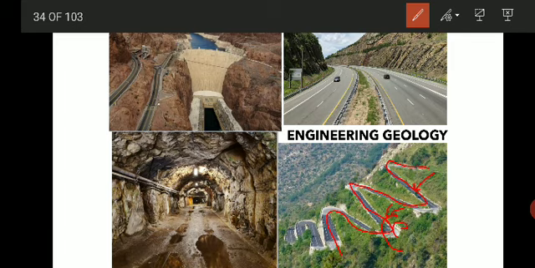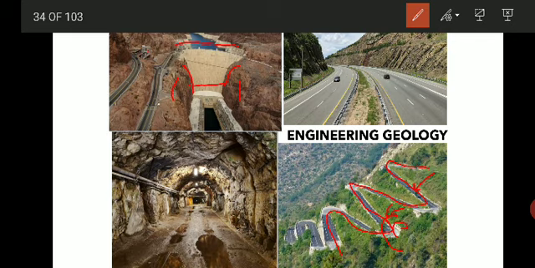Then when you select a site for a dam, you can see the rocks are very strong, the abutment rocks, and we have selected here a very narrow valley. You might have constructed the dam here also, but here the distance is very long compared to this distance, right? So we have selected this site for the construction of the dam.